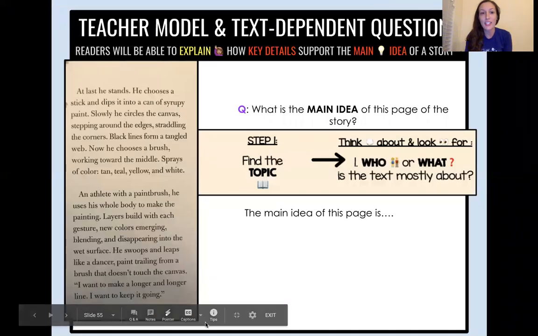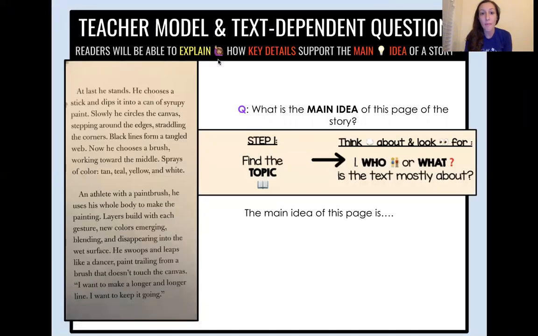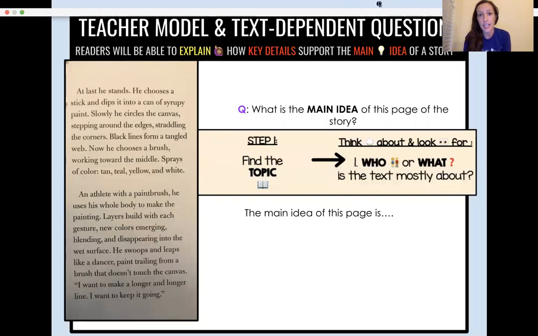Alrighty, friends, we are going to take a look at a page from our story, a page that we spent some time practicing yesterday to discuss finding the main idea. Yesterday, we practiced finding vocabulary in your exit ticket, but today you are going to practice answering some questions about the main idea and supporting details. So we want to make sure we pay extra close attention, so when it's your turn on your exit ticket, these examples will help you.